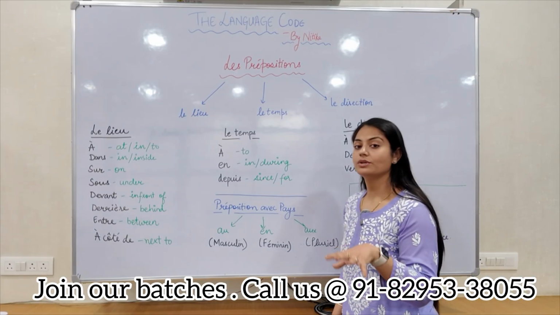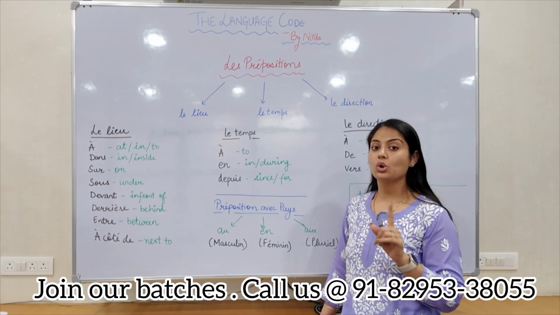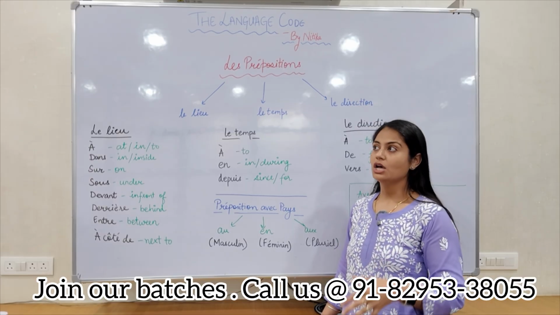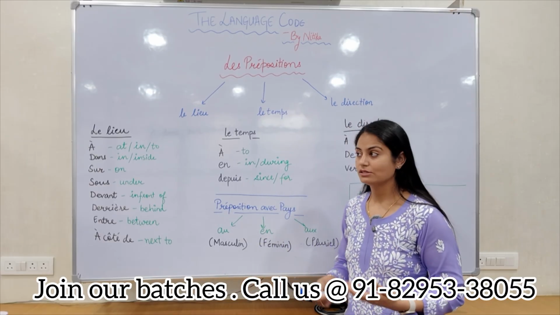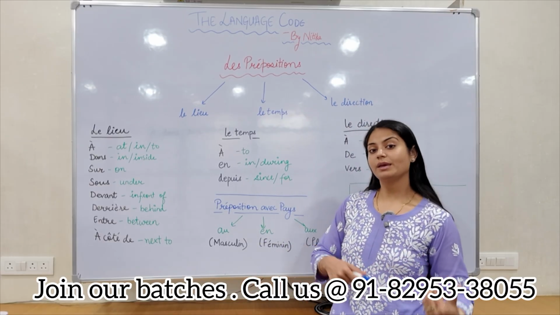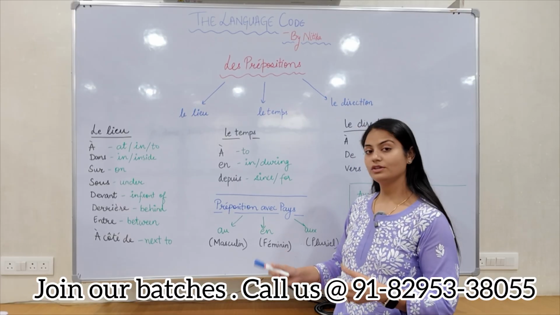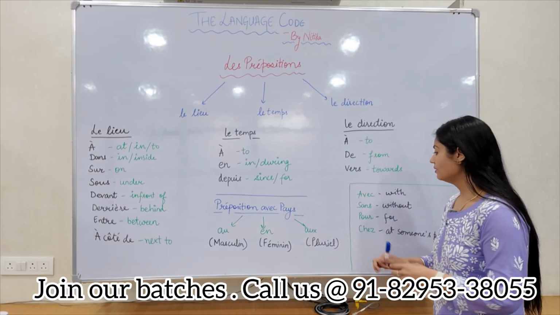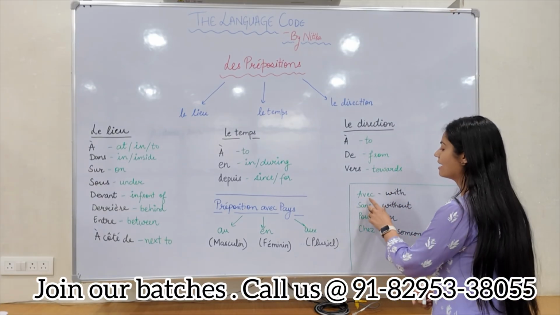Aux we use before the plural countries. For example, J'habite aux États-Unis. États-Unis, United States of America. So the countries which are plural, les Pays-Bas, that is Netherlands. So we say J'habite aux Pays-Bas. J'habite aux États-Unis. Oui? So for them we use aux. A, U, X. Aux.